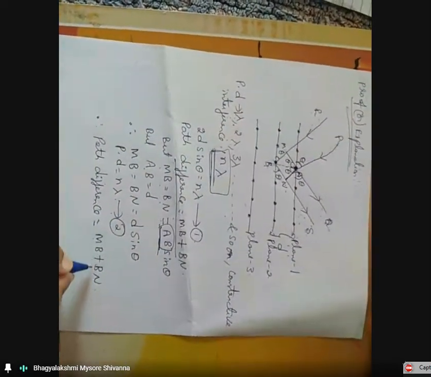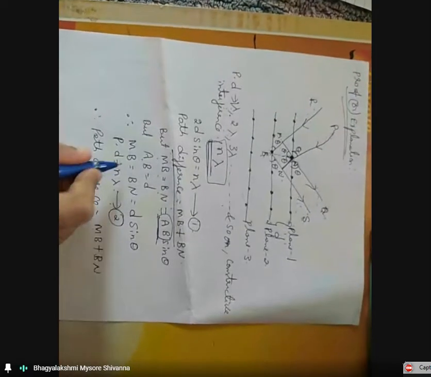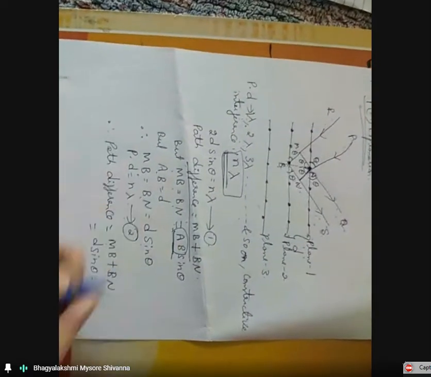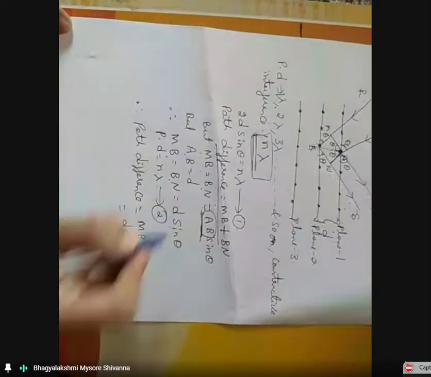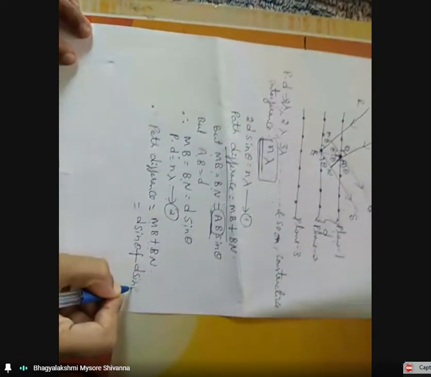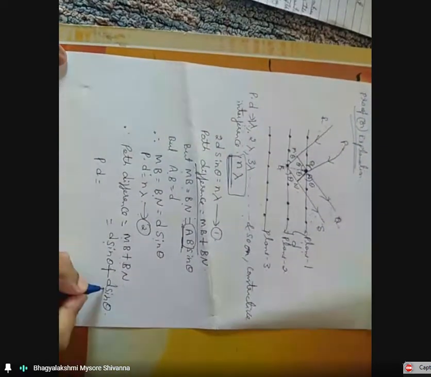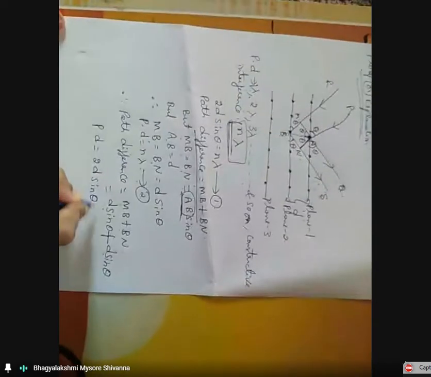MB is d sin theta, and BN is also d sin theta. Therefore, the path difference is d sin theta plus d sin theta, which is 2d sin theta. Take this as equation 3.